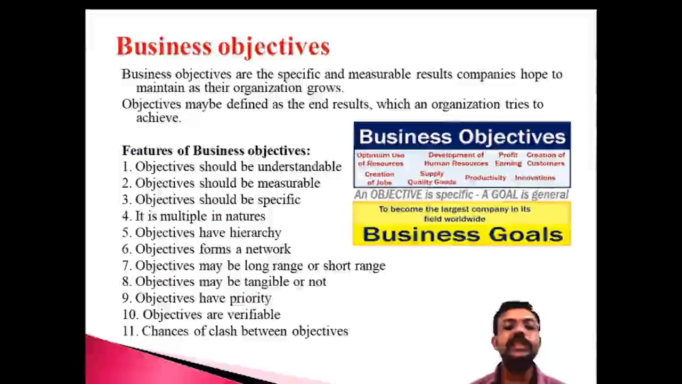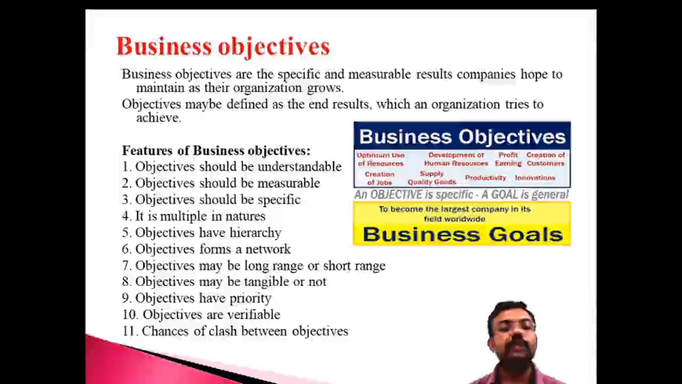The seventh characteristic is that an objective may be long term or short term. Suppose the government is forming a lot of objectives. Some are from a short-term point of view and some from a long-term point of view. Short term means within one year, that's a short-term objective. Long term means more than five or six years, focusing on more than five or six years. That is known as a long-term objective.